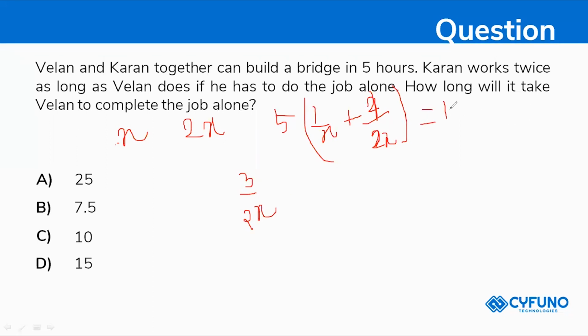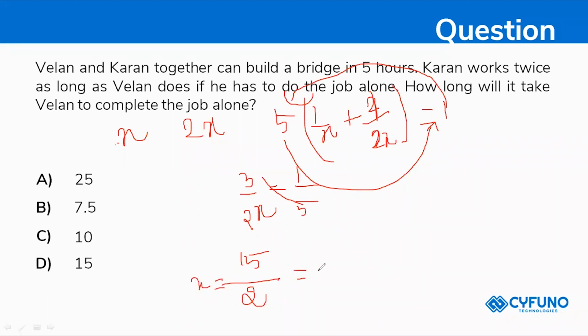I'm just shuffling this. The 1 will move to this side and the 5 will move to the other side. So 3 divided by 2x is equal to 1 divided by 5. 5 threes are 15, so x is equal to 15 divided by 2. So x is equal to 7.5 will be your answer.